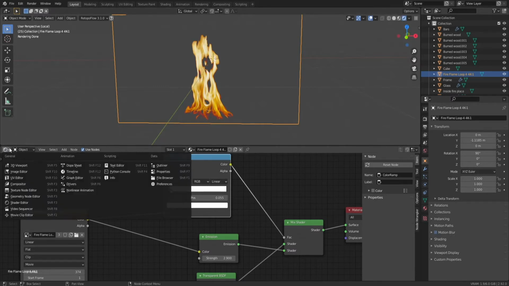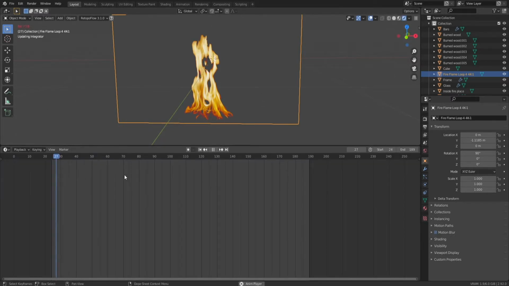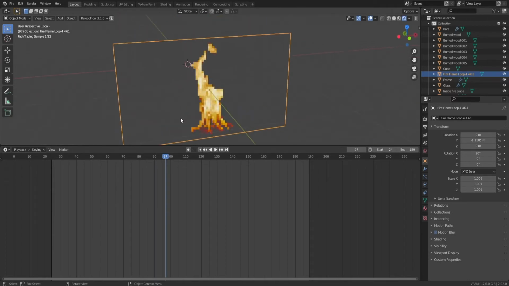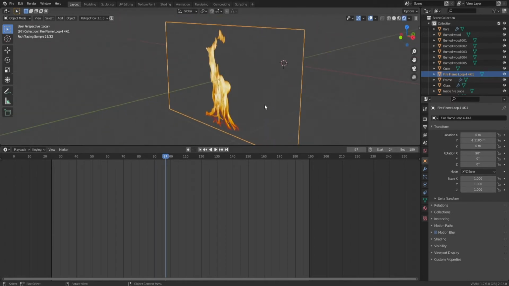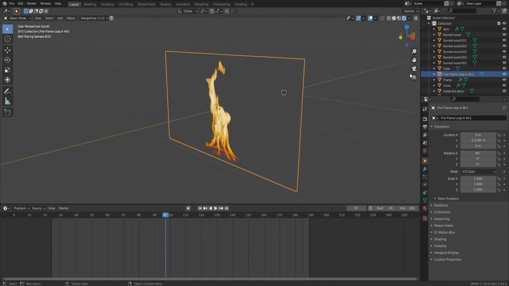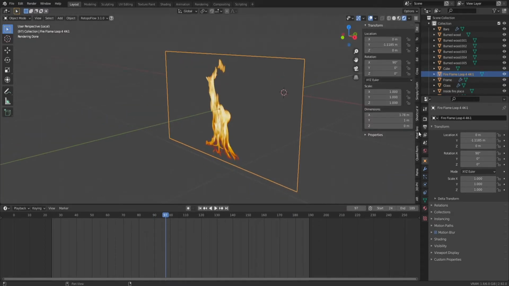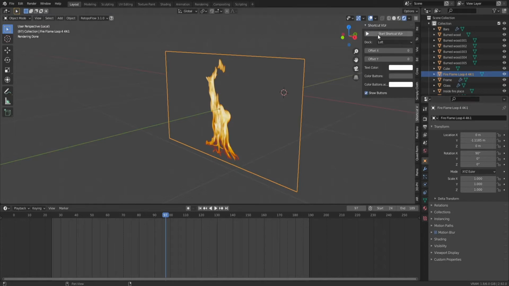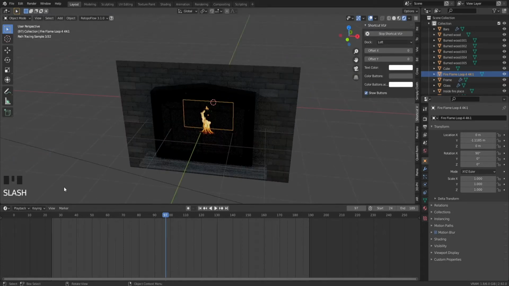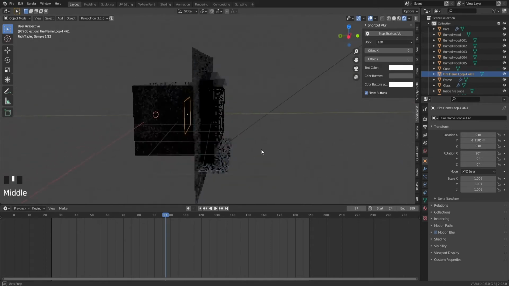Alright, then if we go back to the timeline and we play it, it does not play in real time because my computer can't handle it, but it should be easy to handle for a decent PC. But as you can see, the video still plays in the back. So if we tap slash again, I actually have to enable the key shortcut UV. Alright, so if we tap slash again, we get back everything.